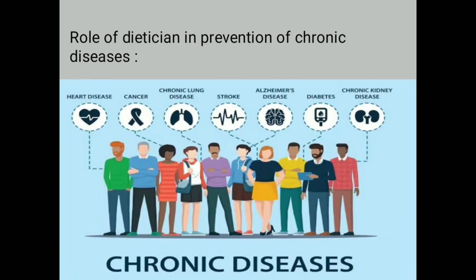Now what is the role of dietitian in preventing chronic diseases? But before that we need to understand what chronic diseases are. See, heart disease, cancer, lifestyle diseases like diabetes or PCOD, chronic kidney diseases stage 1, stage 2, these are all chronic diseases. That means those are not acute. Like what are their role?